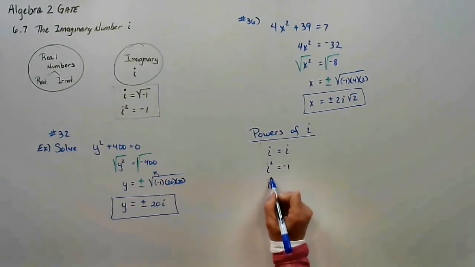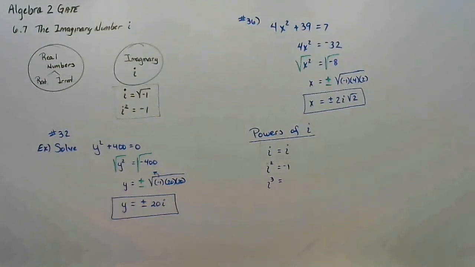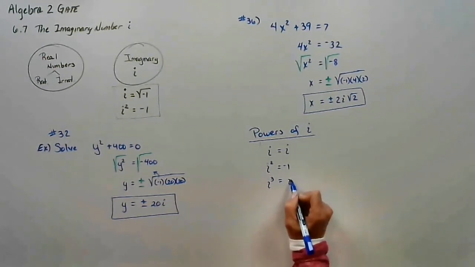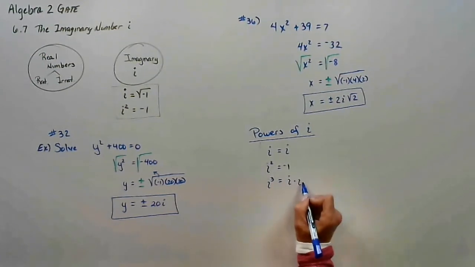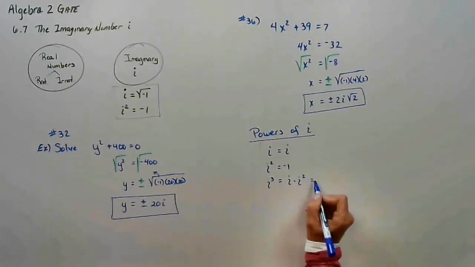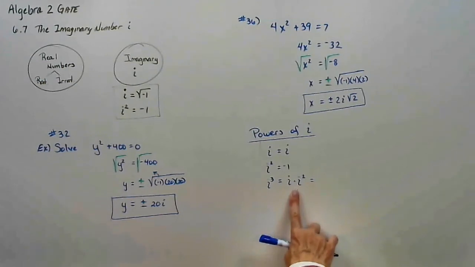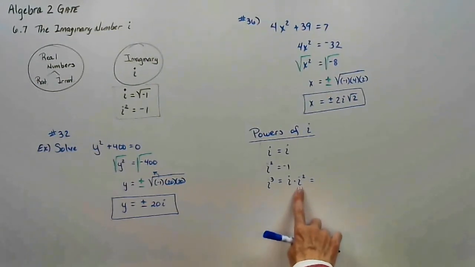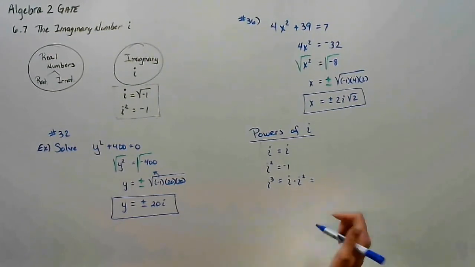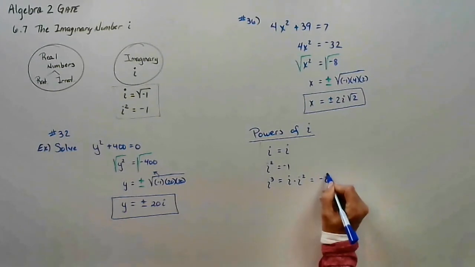So let's just think about this. How do you get i to the third? Well, you get i to the third by multiplying i to the first times i to the second, because whenever we multiply, when the bases are the same, you add exponents. Well, we know i is i, and we know i squared is negative 1, so this is now negative i.